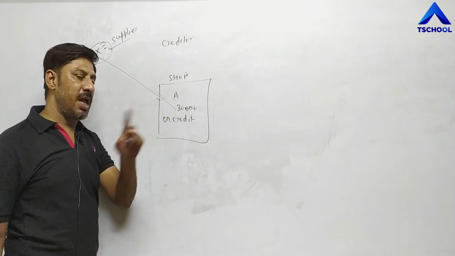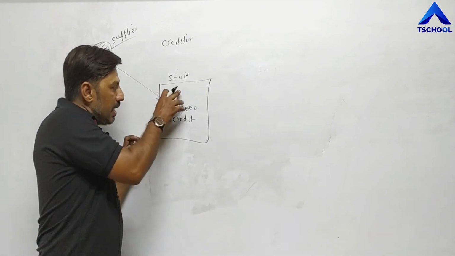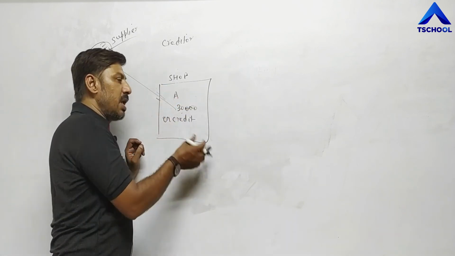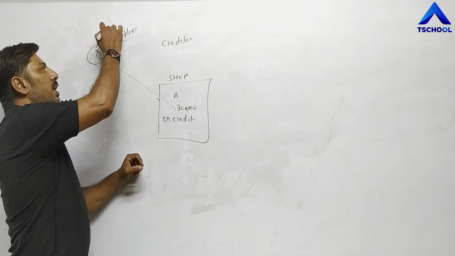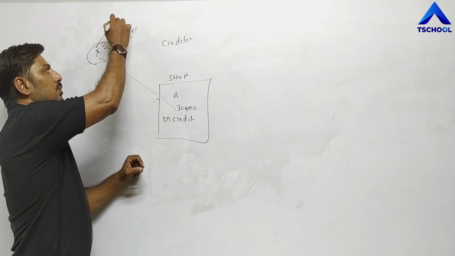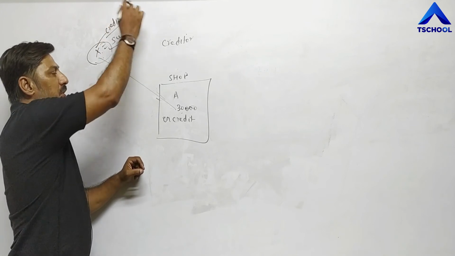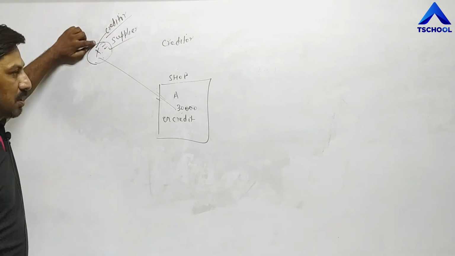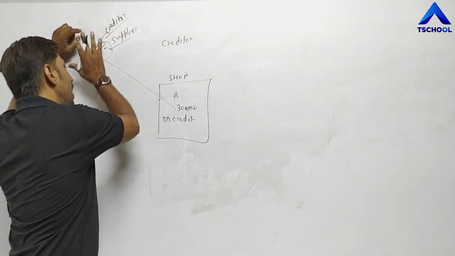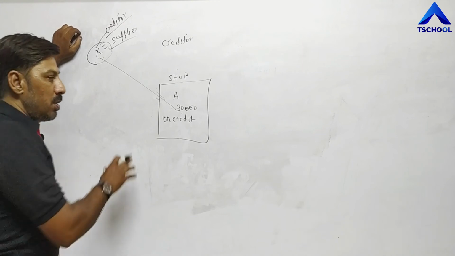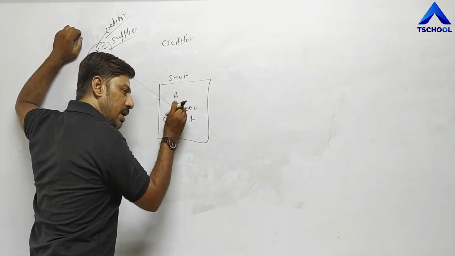Instantly he has not paid any amount. Means A is supposed to pay this 30,000 in future. To whom? To X. That's why X is called a creditor. It means creditor is that person to whom the business unit is required to pay in future, for goods purchased on credit.